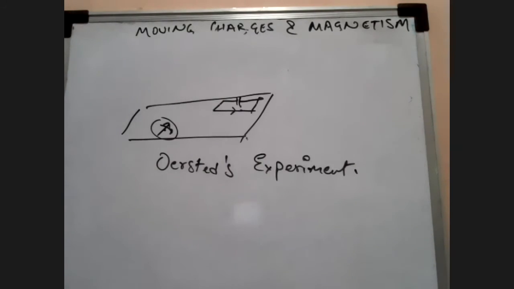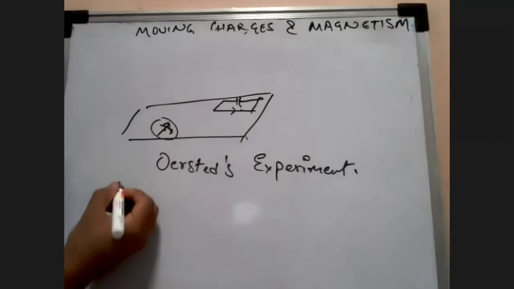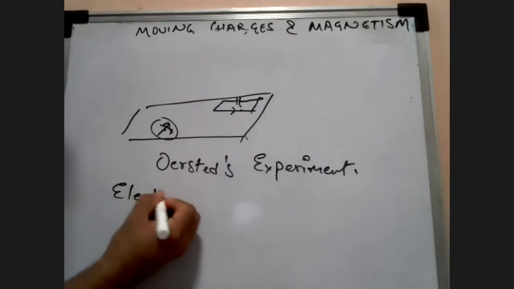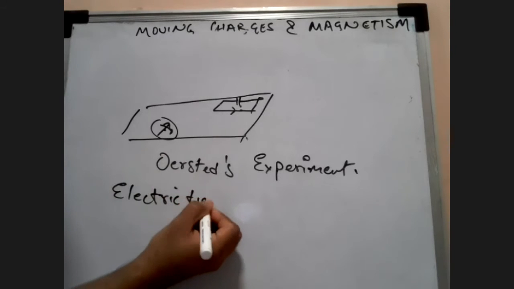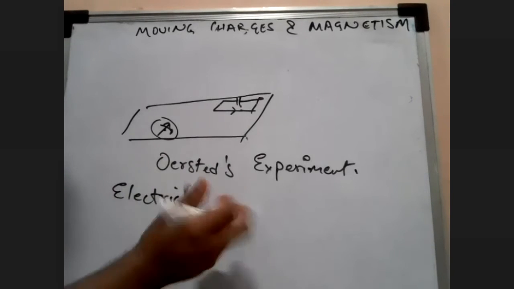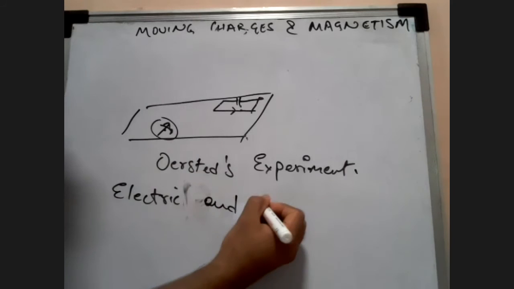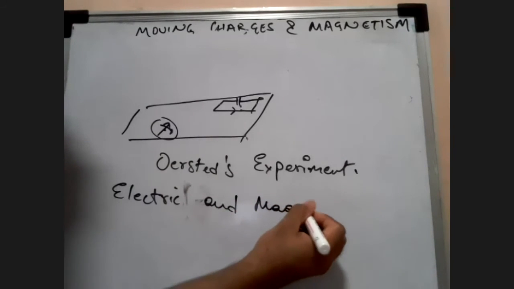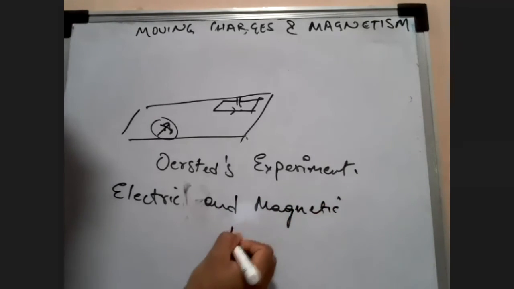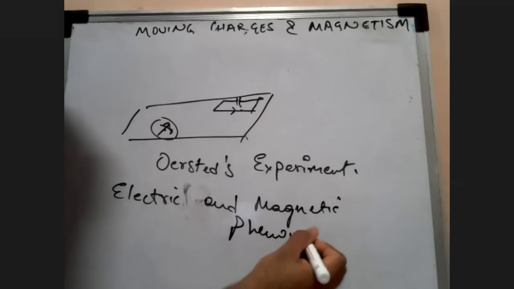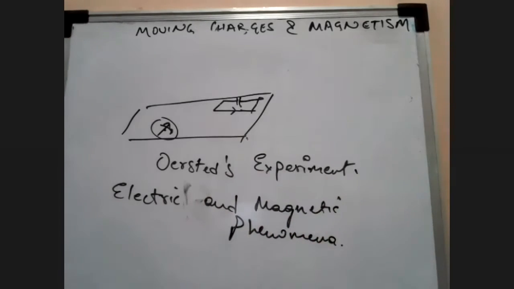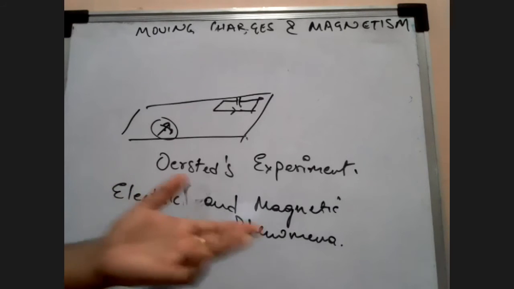He came to a conclusion that there is some relationship between electric and magnetic phenomena. So here he actually came to know that there has to be some connection between electricity and magnetism.